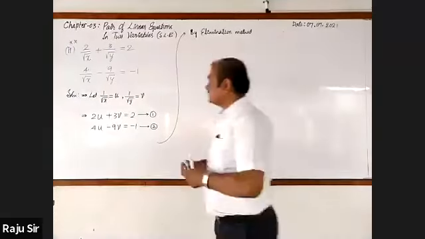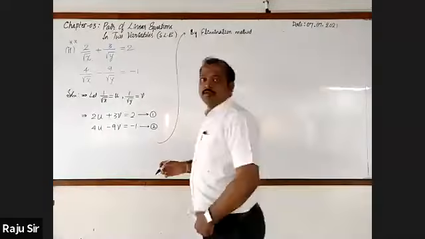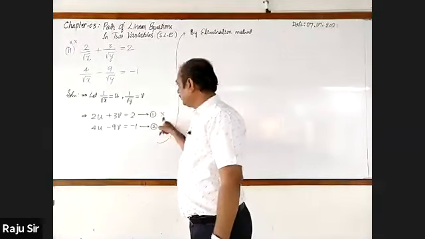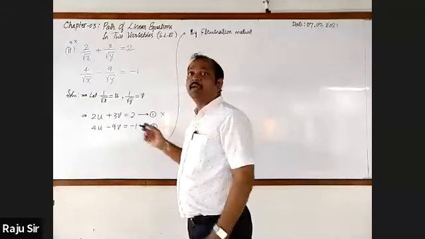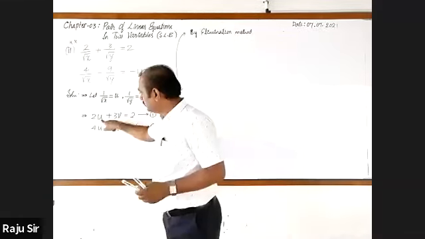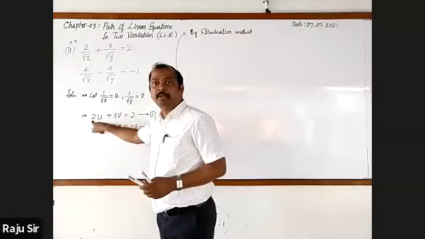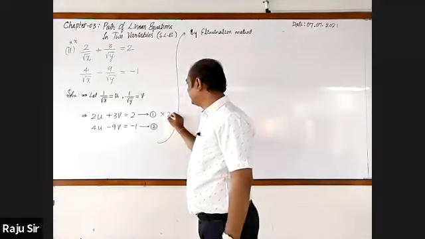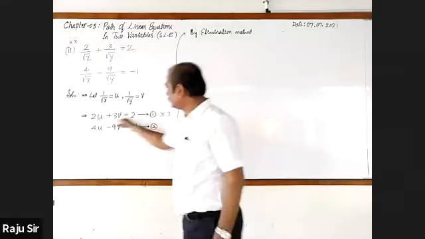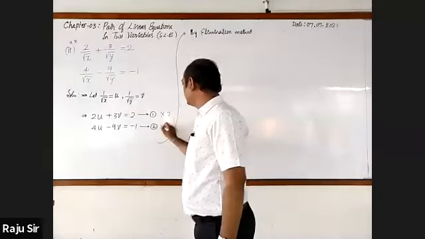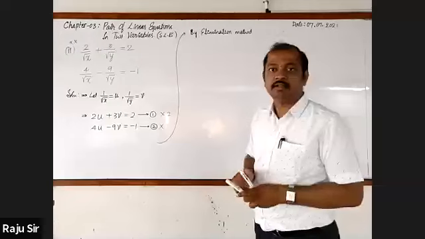How do you equalize? Multiplying by 4 and multiplying by 2? But you know the coefficient of u in the second equation is a multiple of 2, so just multiplying by 2 is enough. 2 into 2 is 4, and here 4u is already there. So just write the second equation multiplied by 1. That's all.